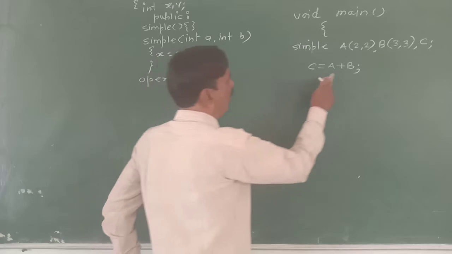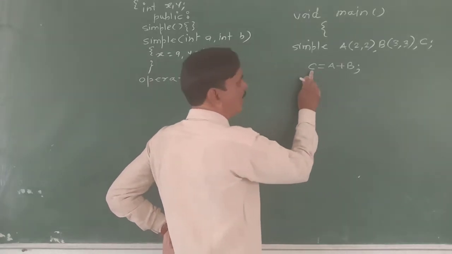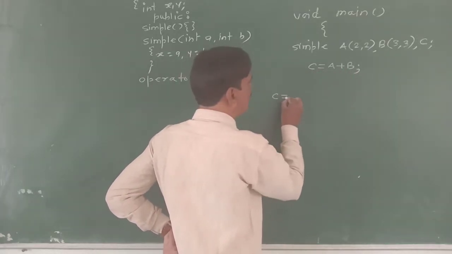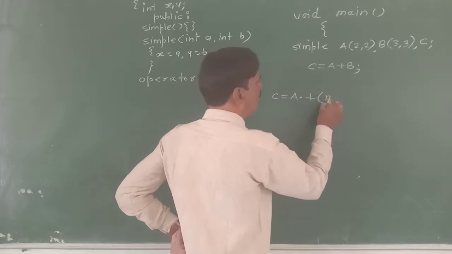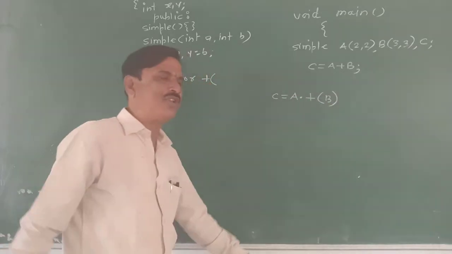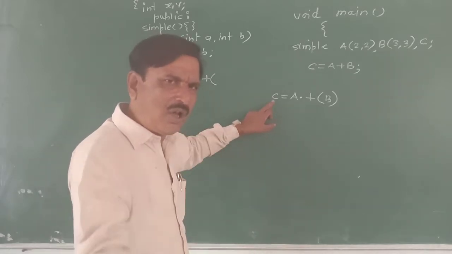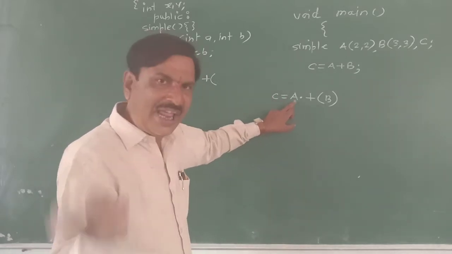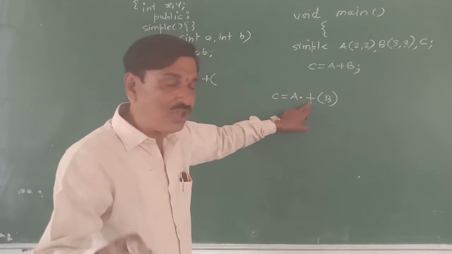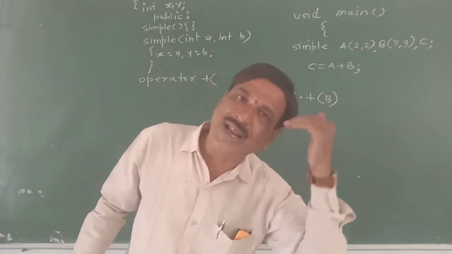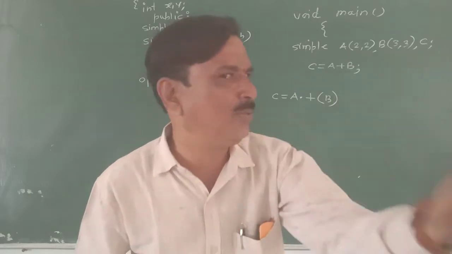And what happens when C is equal to A plus B? A calls the plus member function and B is passed as a parameter. This is the simplification: C is the returned object, A is the object, dot the member, calling the plus function. So A is called the implicit operand and B is called the explicit operand.